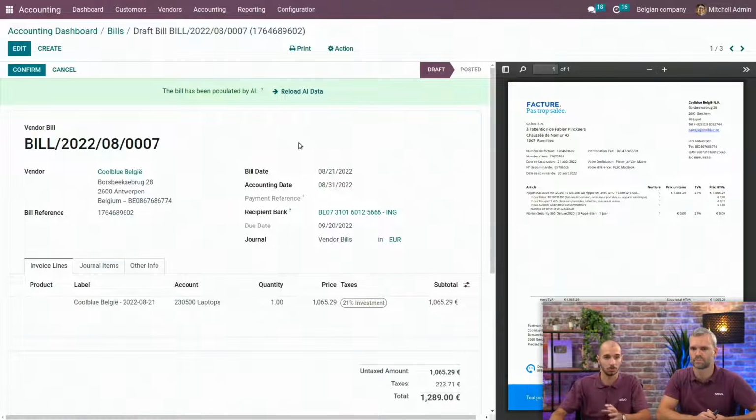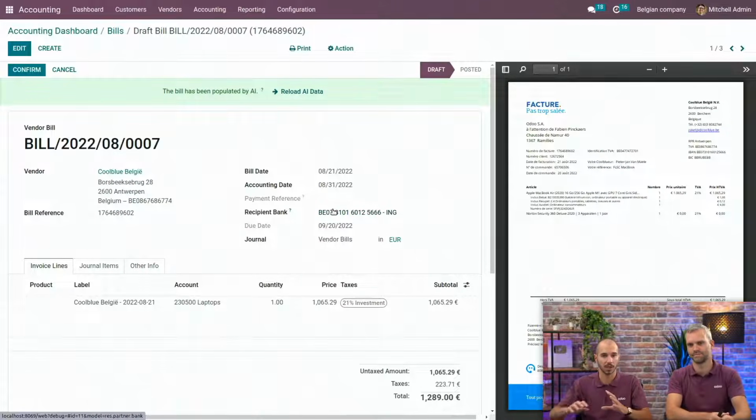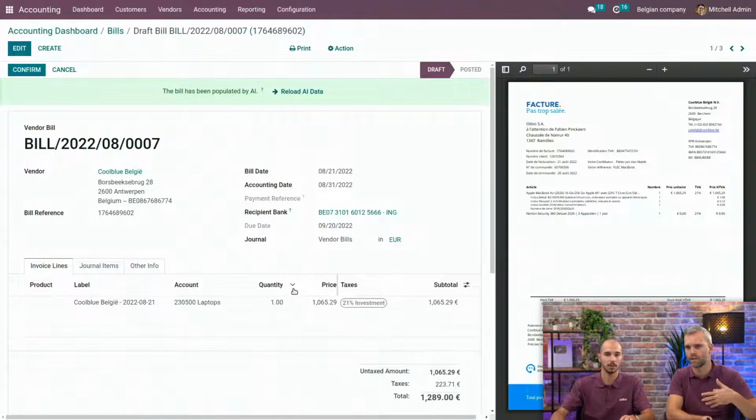As you see, in one click, we have all the information regarding my vendor, my bill reference, my date. Everything is filled in. All the information above, the vendor, the bill reference, and so on, is really linked to the whole database of Odoo, and all the information you have here about the account, the price, the VAT code, and so on, is linked to your specific database. Right, so you mean that Odoo is going to learn from this every time?